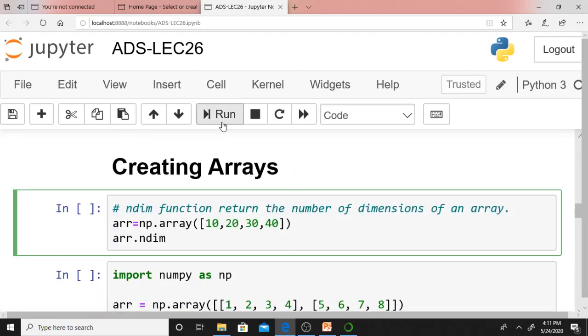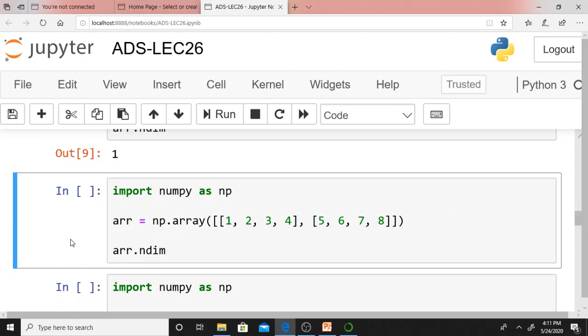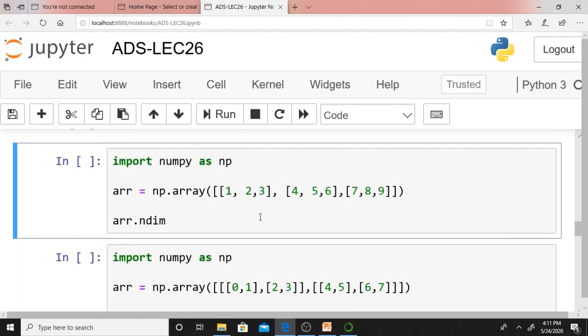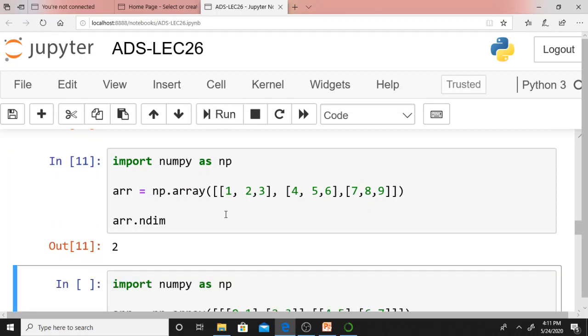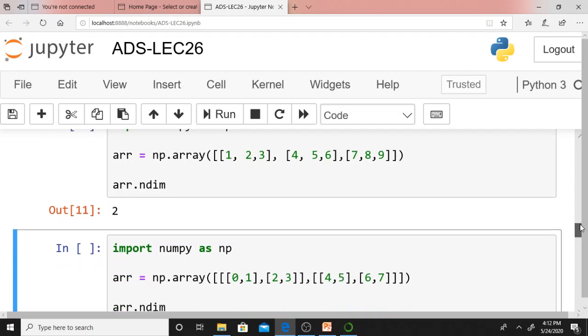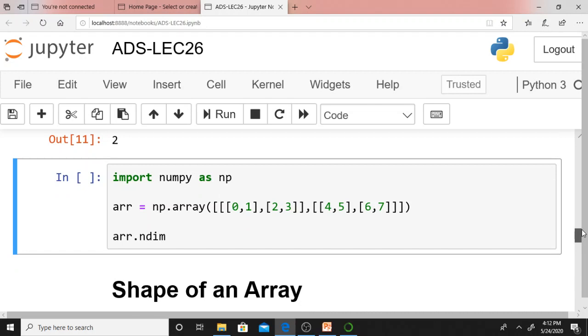np.array ndim. What is ndim? Now it will return dimensions. As it is a single-dimensional array, it will return 1. Whereas here it is a two-dimensional array. As it is a two-dimensional array, just see, it is returning 2, isn't it? Let me proceed. np.ndim. Here a 3 by 3 matrix. What's the dimension of a 3 by 3 matrix? It's a two-dimensional matrix, isn't it? That's why ndim always returns the dimension.